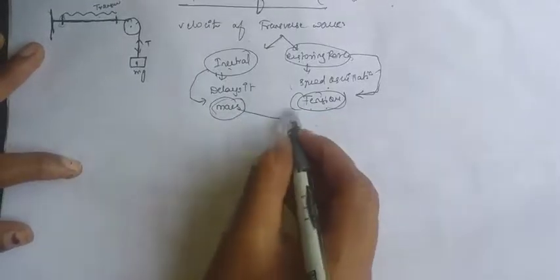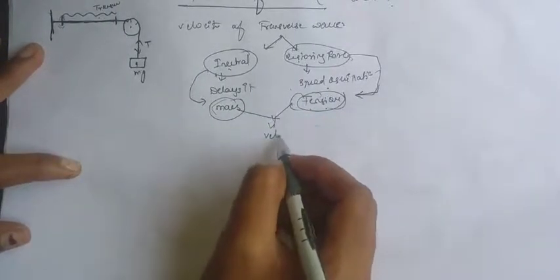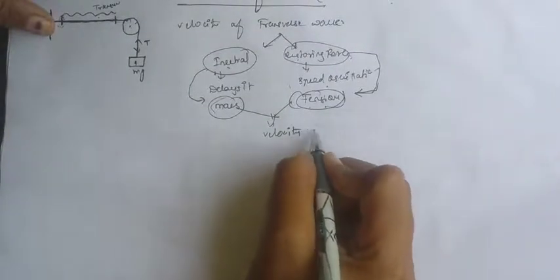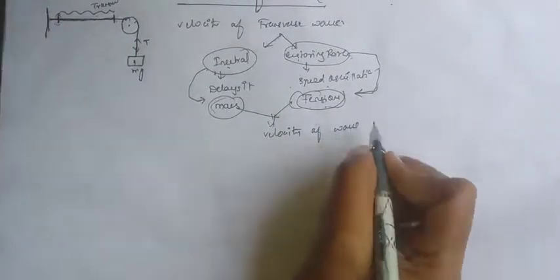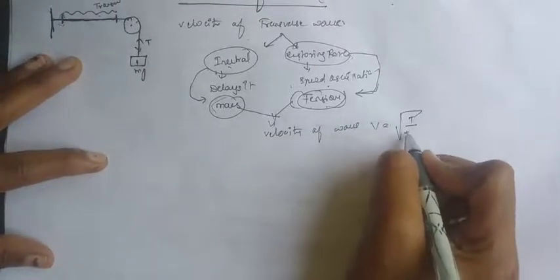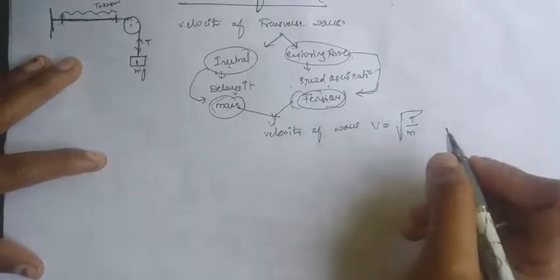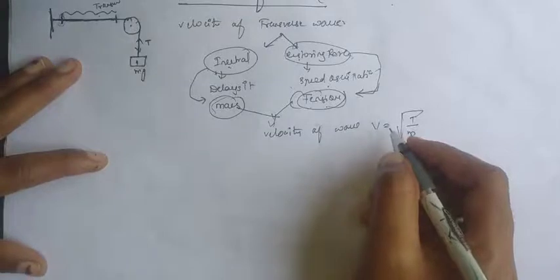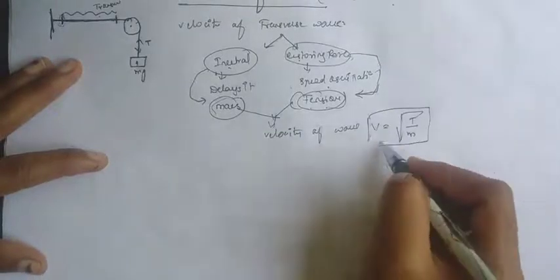Including these two, what is the velocity of the wave? The velocity of the wave is V equals under root T by M, tension by mass. But this mass is not the total mass of the string.